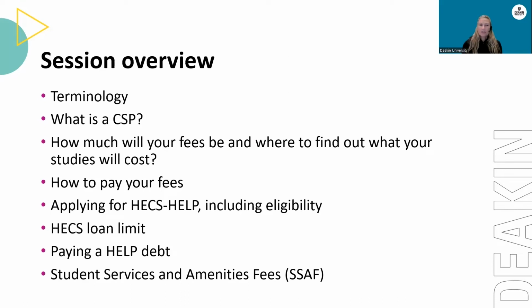So today we'll look at terminology, what is a CSP, how much will your fees be and where to find out what your studies will cost, how to pay your fees, applying for HECS Help including eligibility, the HECS Help loan limit, paying your Help debt, and the student services and amenities fee.